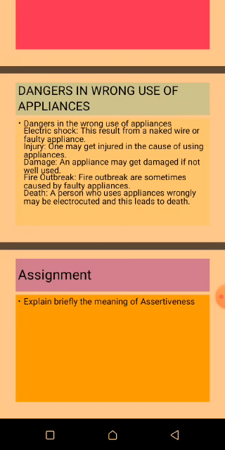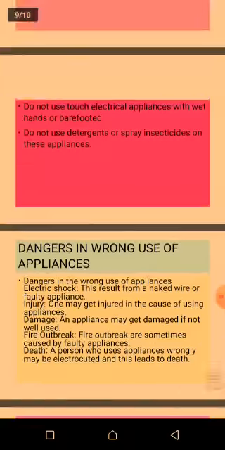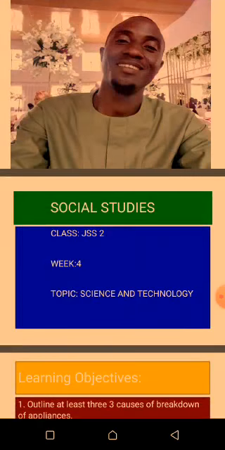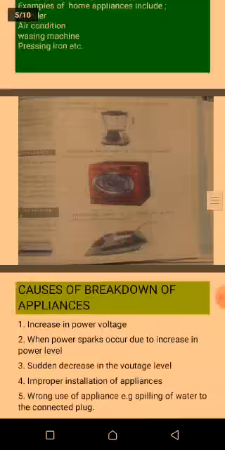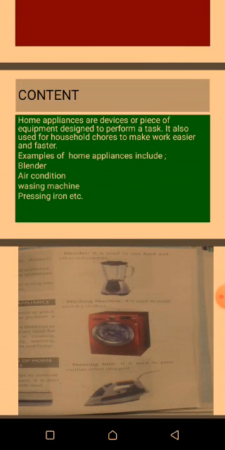We are quickly going to do a recap of all that has been taught for you to have a better understanding of the lesson. We have been looking at the topic science and technology, and the subtopic we are looking at today is breakdown of home appliances. We have discussed that home appliances are devices or pieces of equipment designed to perform a task. They are used for household chores to make work easier and faster.